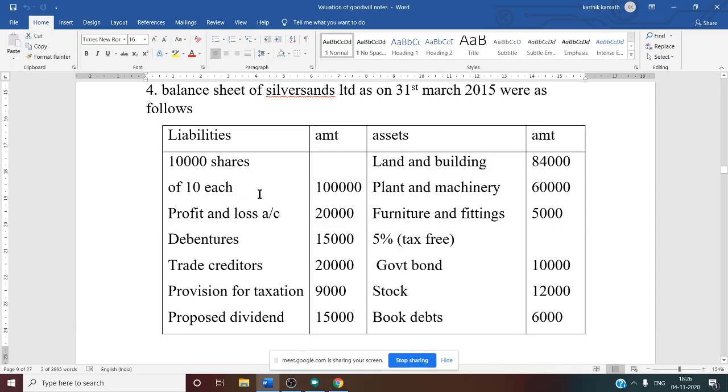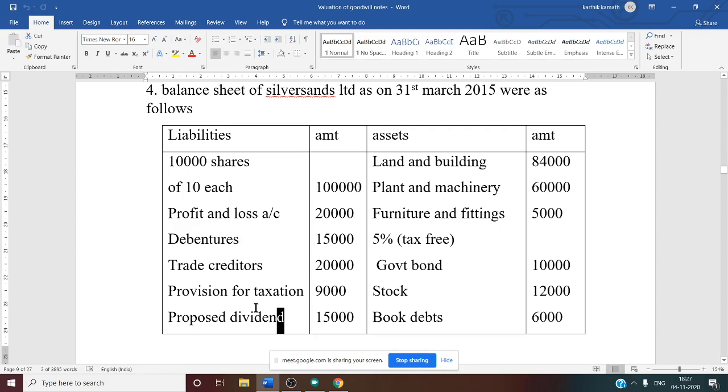Then the liability side. On the liability side, share capital is given, then profit and loss account. So these two are shareholders' fund. You should not include debentures and trade creditors; those are external liabilities. Then provision for taxation is a provision, and proposed dividend again is one kind of provision. So that you need to write.